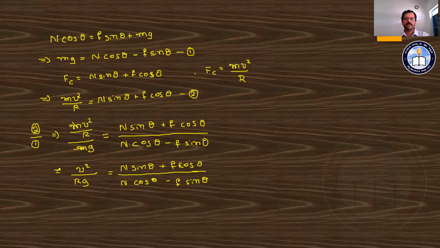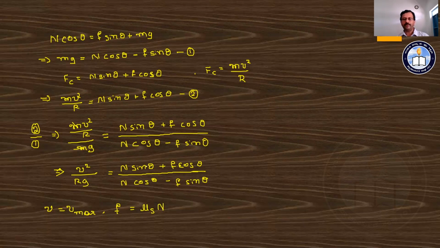This is after dividing the two equations we are going to get there. Now for the maximum safe speed, we can see the value of this v is equal to, let us say, it is maximum safe speed, which is equals to v max. And the value of F, that is static frictional force, that is given by the formula F is equals to mu s into n.